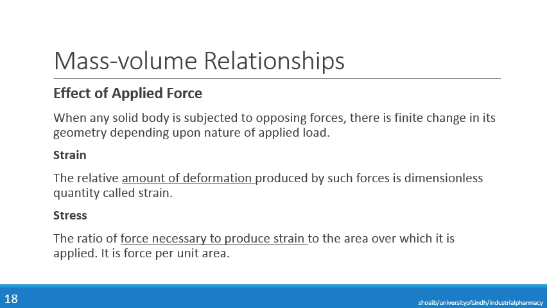Okay, amount of deformation due to force is strain, and the force required to produce strain is stress, and its unit is force per unit area, and it is given by this formula.